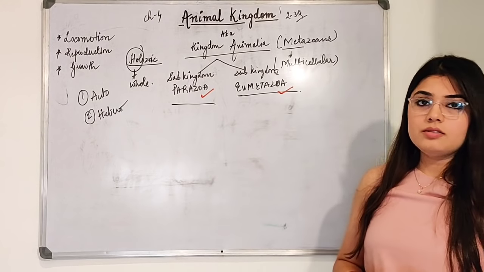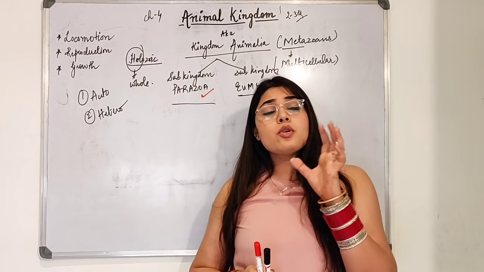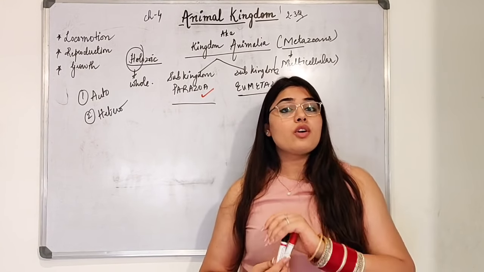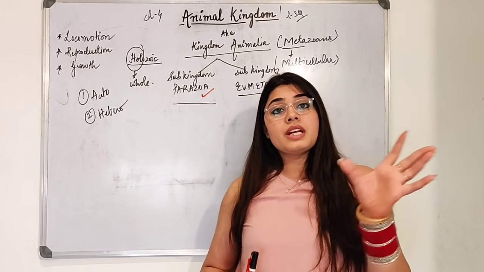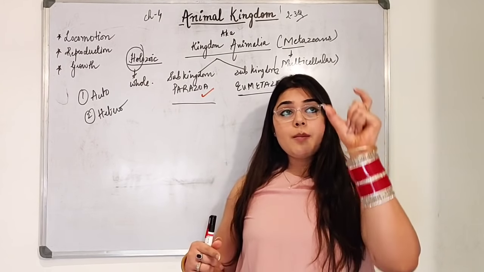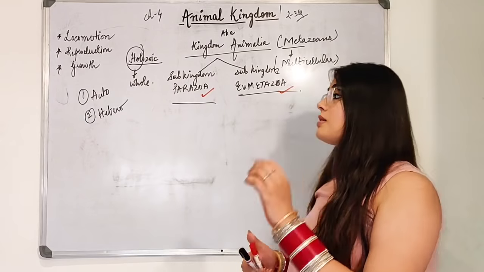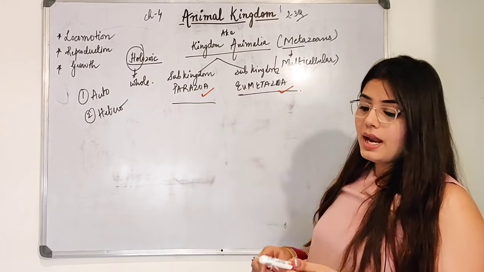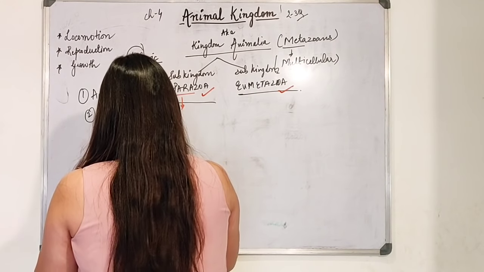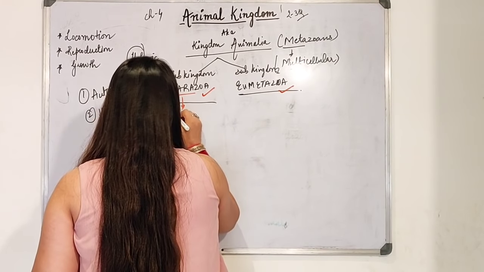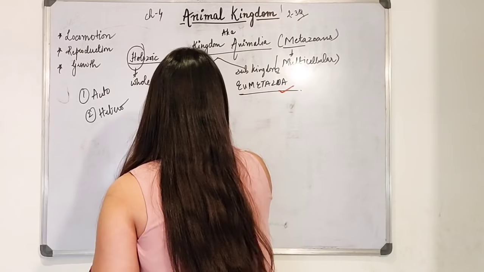So Parazoa, beta, I already told you, breaking it into two parts. The first term, if you are not able to understand the meaning of any difficult term, you're not able to get hold of what is the meaning of this term, what do you need to do? You need to break it up into 2-3 parts. And then tell the meaning of each and every part. You will be able to do that. I am telling you, it's very simple. So Parazoa. Para here means primitive. Primitive means those that came first. Right? They are the oldest. Primitive.